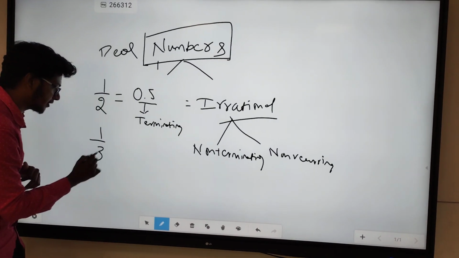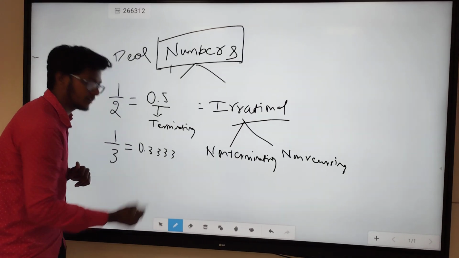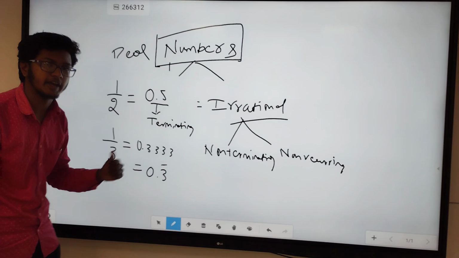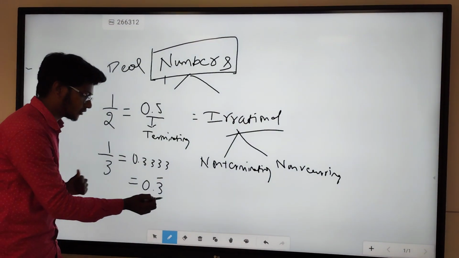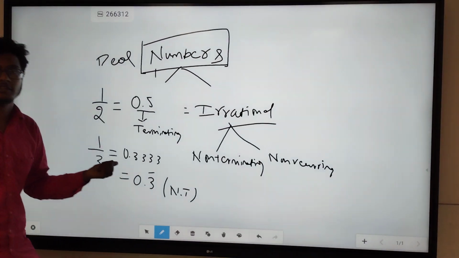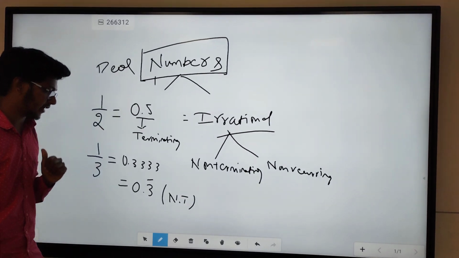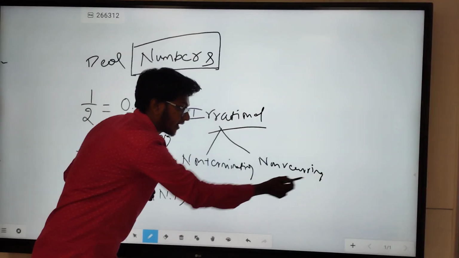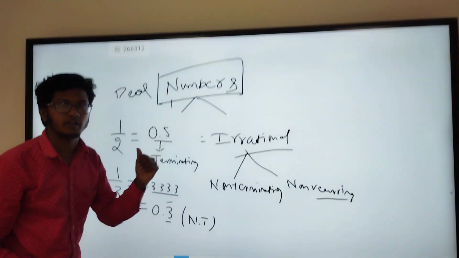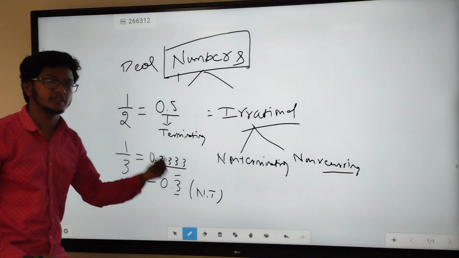Suppose I write 1 by 3, it is 0.33333. In short, we can represent this as 0.3 bar. This bar indicates it is continuing. So 0.33, this is non-terminating. Can I call this 1 by 3 an irrational number? No. Why? Because it is recurring. That is what I have said. So 0.333 goes on continuing. You are having the same number 3. You can't call this an irrational number because it is recurring here.